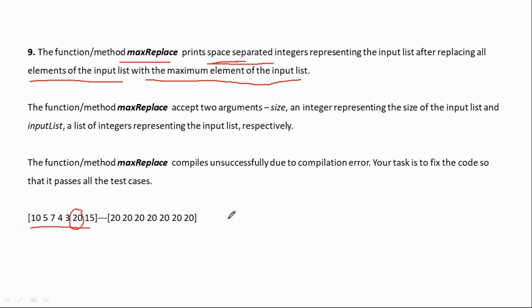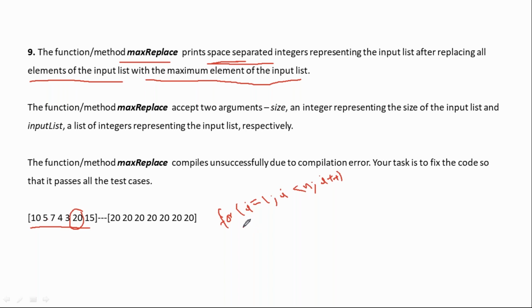How to find the max element from the list? You can start with i value as 1 onwards. You just find out the max value. i less than n, right? And i plus plus.